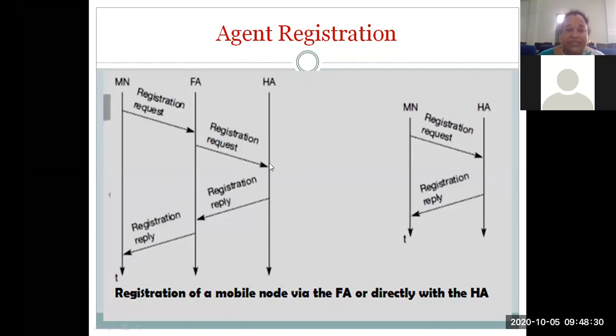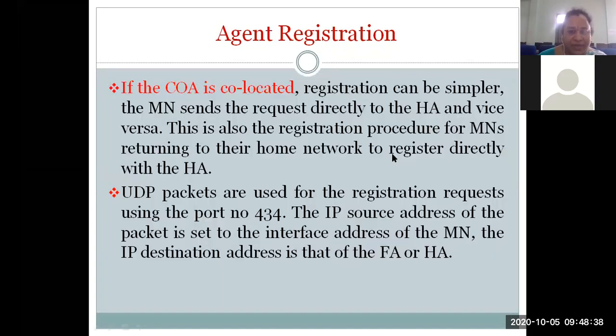Okay, so we discussed that the foreign agent is going to be allocating the COA for the mobile node. If we are allocated a co-located COA, what happens there? In that case, the registration will be simple. The mobile node sends the request directly to the home agent and vice versa.